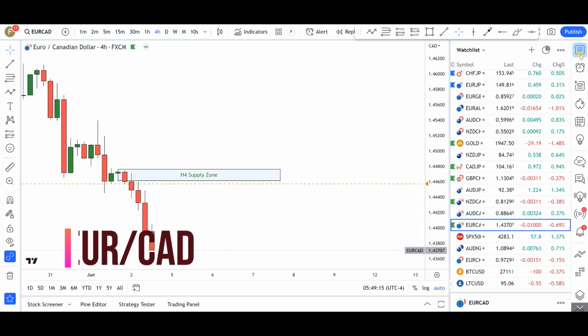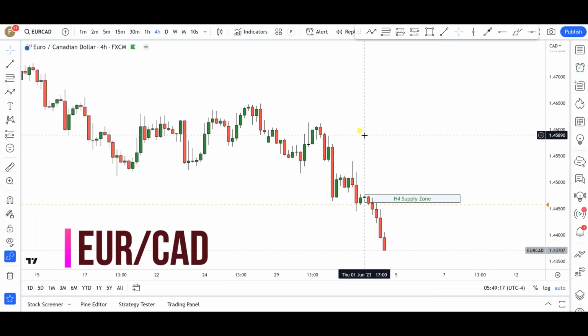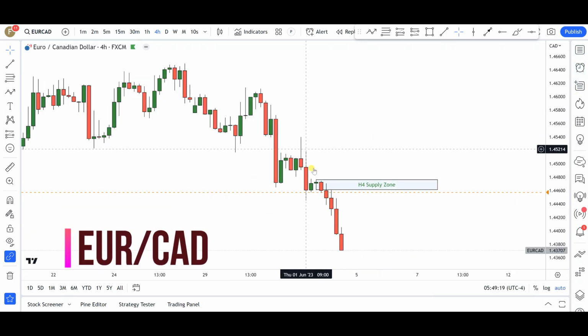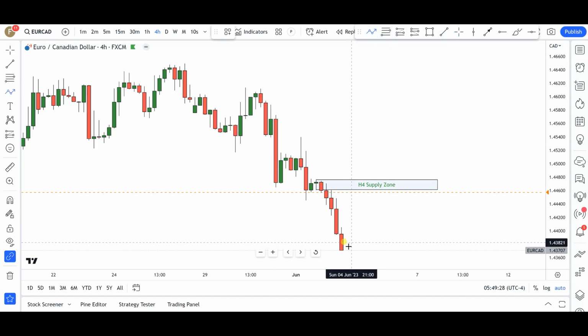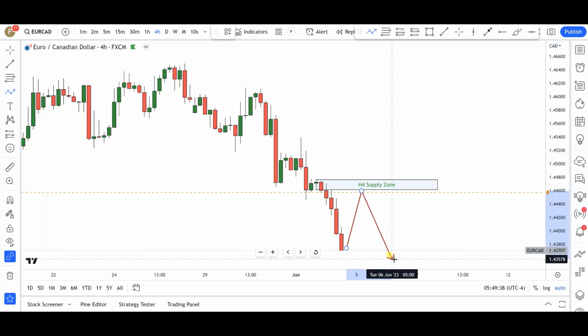Next up is going to be Euro Canadian dollar. You can see a very nice setup again. Like I said, look at the meltdown in this particular pair. Markets forming lower highs and lower lows, which is indicative of a downtrend. Without wasting your time, guys, what I'm expecting in this particular pair is a push into this particular supply zone that we have in the 4 hour time frame, anywhere from right around 144.50, 144.60 area. I'll be looking for an opportunity to go short for further continuations to the downside.